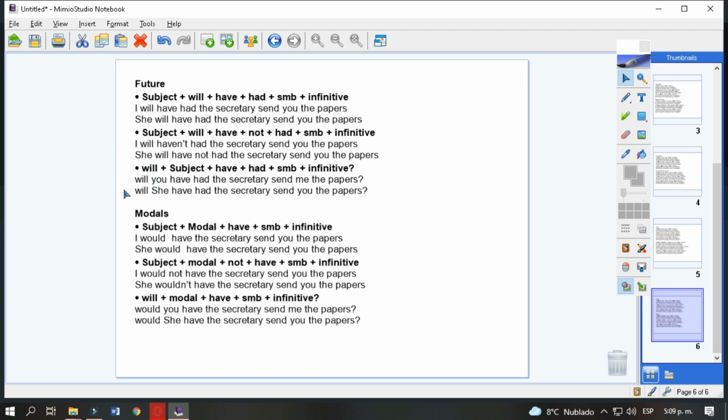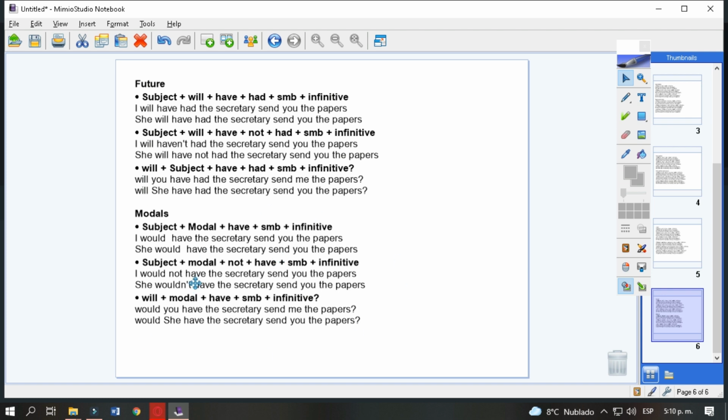For questions, we start with will unless we use a WH word. Will you, the subject, have had somebody, the secretary, the action in infinitive, sending the papers? Will she have had the secretary send you the papers?